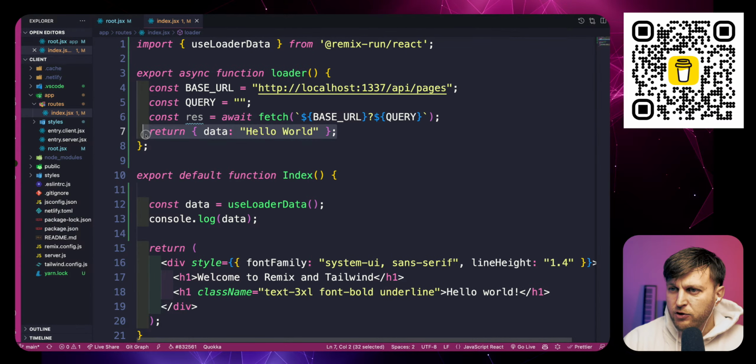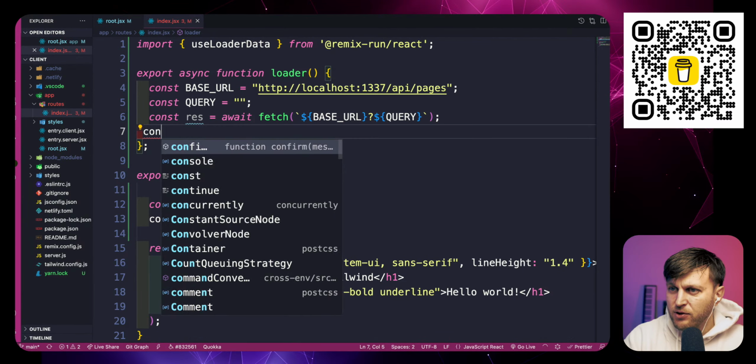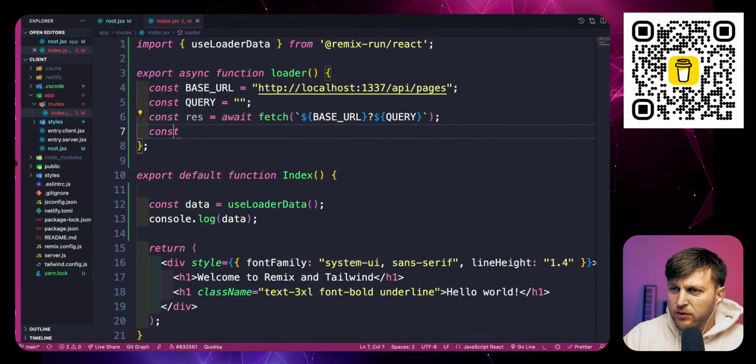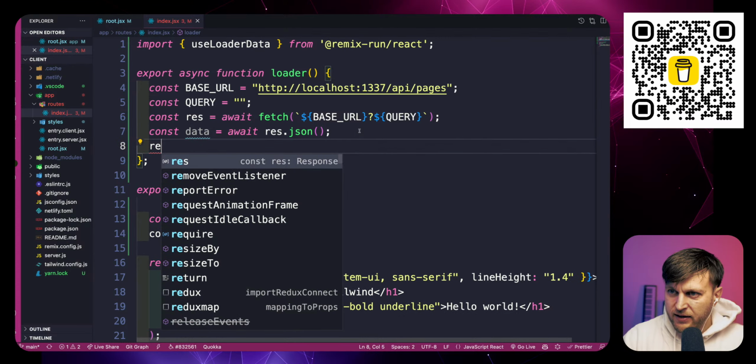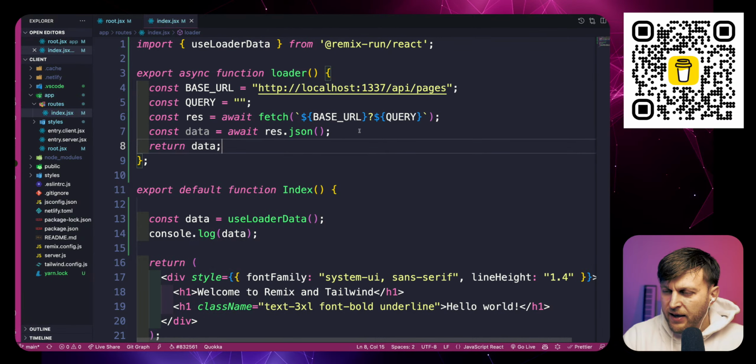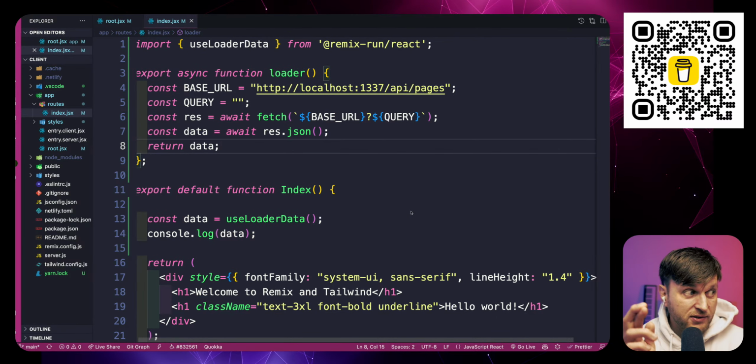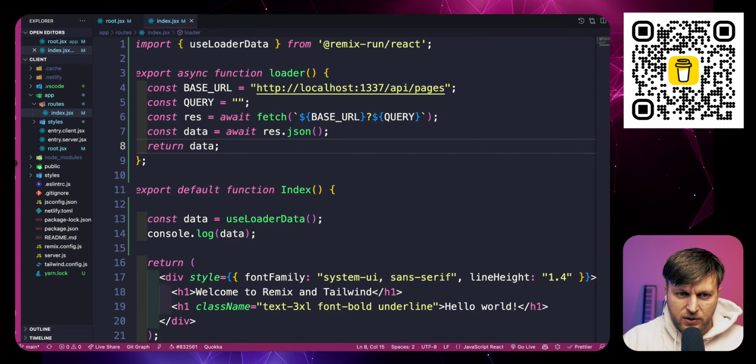And now what we want to return from here is our response, and see if we're actually getting any of our data. So I'm going to do const, and again, I'm literally using fetch here. Data equals await response JSON. Fantastic. And let's return the data, and let's see if we have access to it. Fingers crossed. A lot of times I'm always breaking stuff, so it is what it is. But we'll see how it's going.